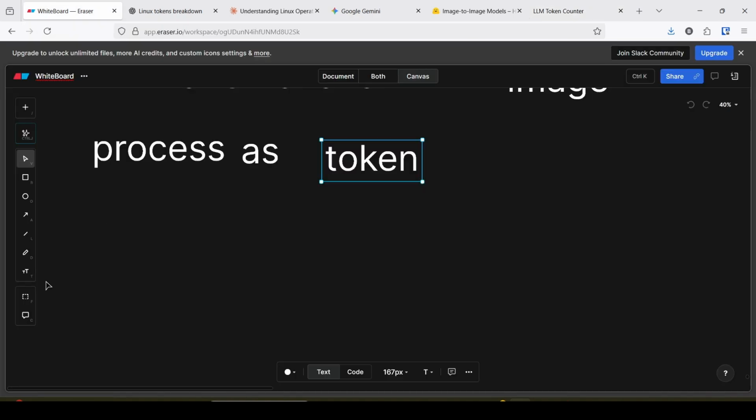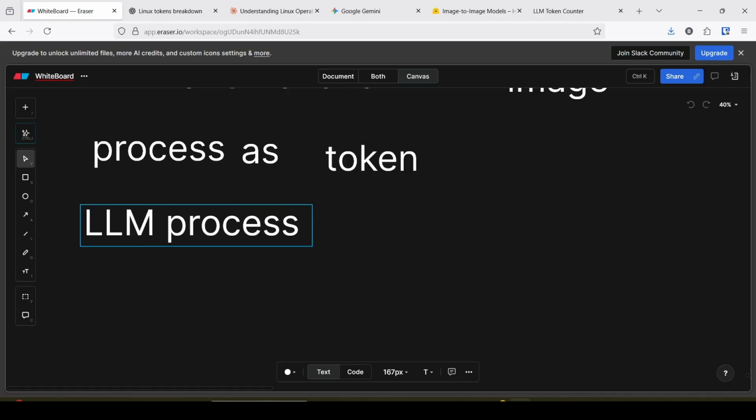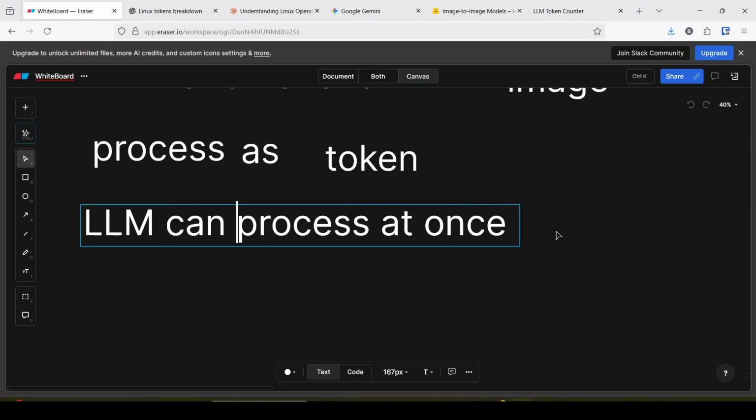An LLM can process only a certain amount of tokens at once. How many tokens can an LLM process at once?